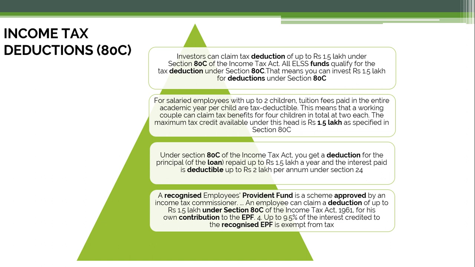And another one is for salaried employees with up to 2 children, tuition fees paid in the entire academic year per child are tax deductible. And it also means that if you are a working couple, then you can claim tax benefits for 4 children. So two each you can claim. The maximum tax credit available under this head is again rupees 1.5 lakh as specified in section 80C.